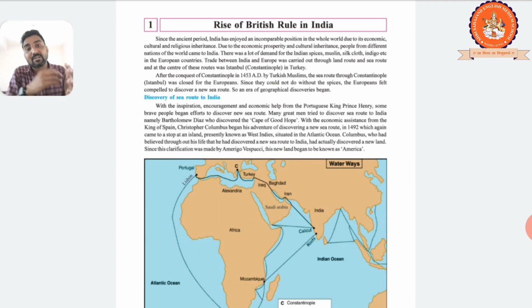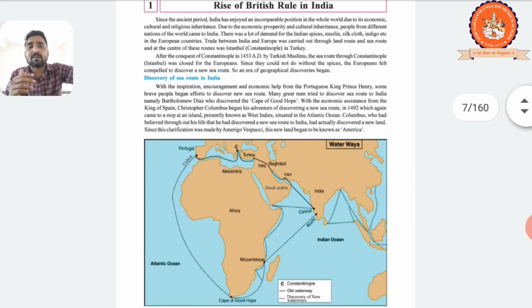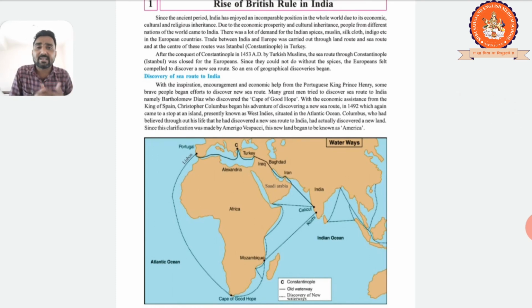Then one of the brave persons, Bartholomew Diaz, discovered the Cape of Good Hope, right? And one more person from Spain, whose name is Christopher Columbus, also found a new land, presently called the West Indies. He began his journey in 1492 and came to the island presently called the West Indies, right?